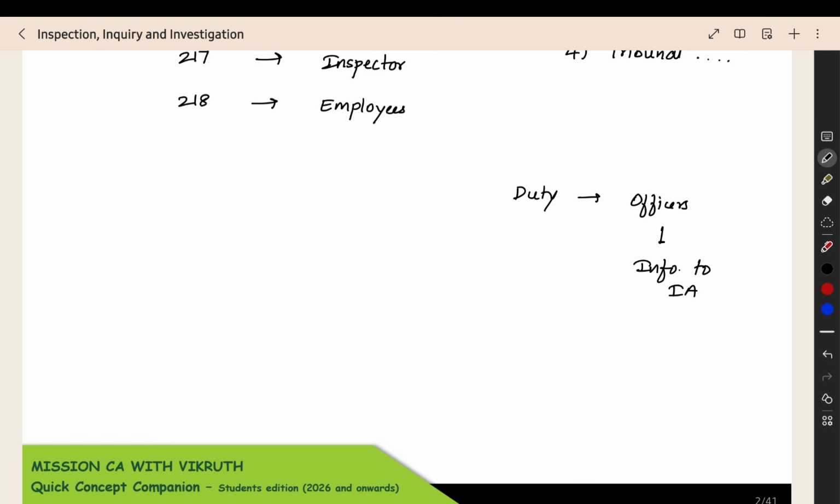That is the duty of the officers under the Companies Act. And if the officers or employees give the information, then the directors or the top management will try to bring some disadvantage to the employee. They will try to punish the employee. They will give a demotion, or reduce the rank of the employee, or reduce the salary of the employee. Like that, they will torture the employee so that the employees will not give information to the investigating agency.